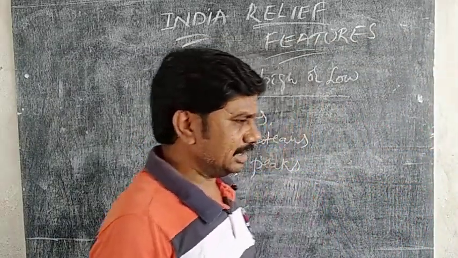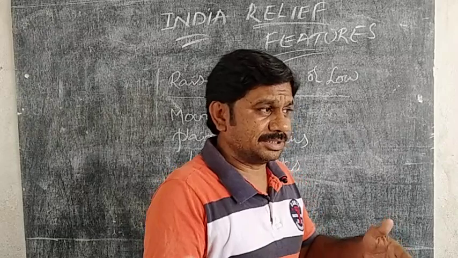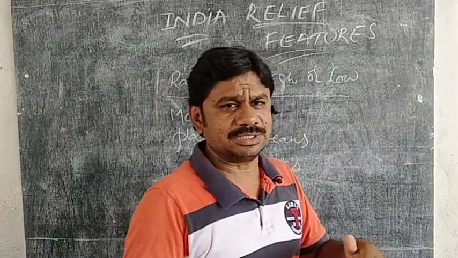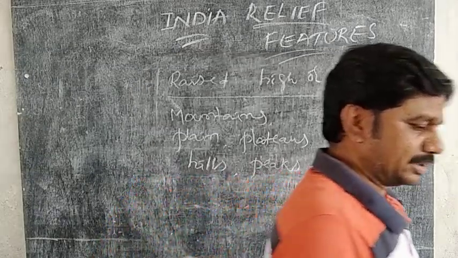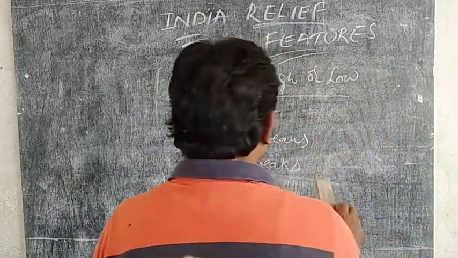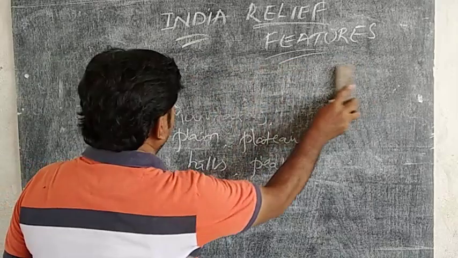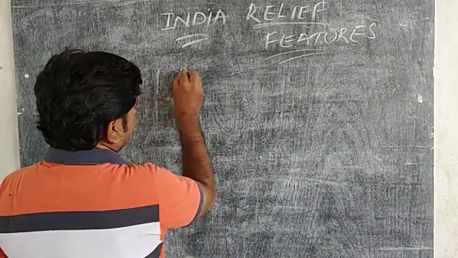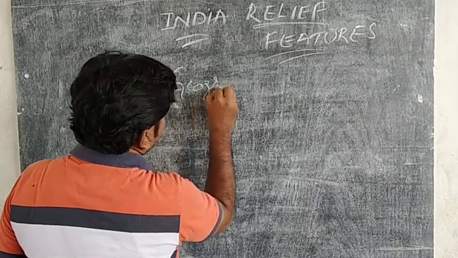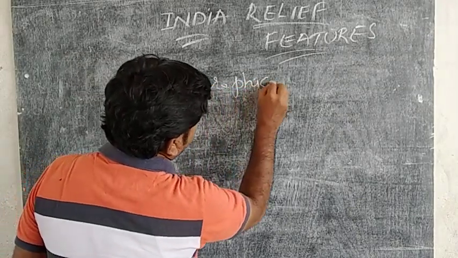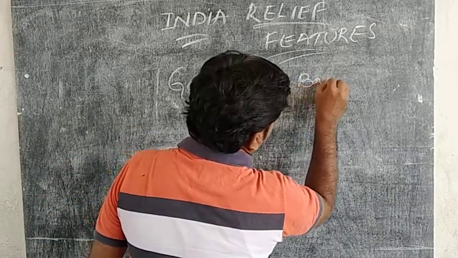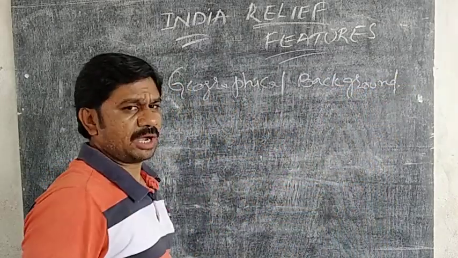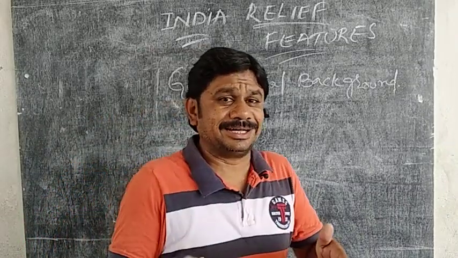Okay. And first of all, before we enter into the topic, we have to discuss the geographical background before the formation of the continents on the Earth's surface.